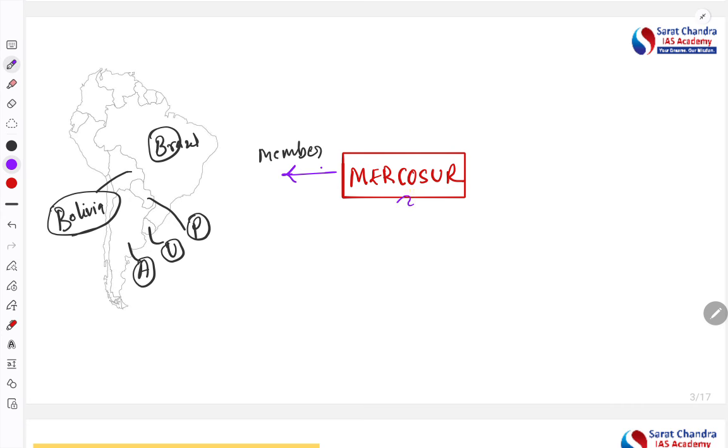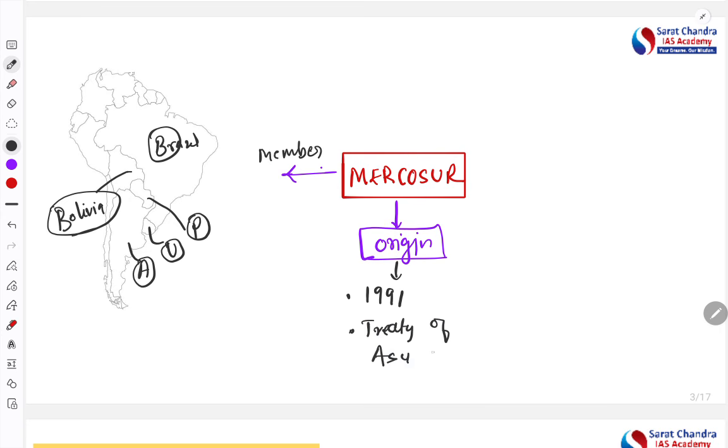Now let's understand what is the origin of this particular organization. See, this organization originated in 1991 with the Treaty of Asuncion.